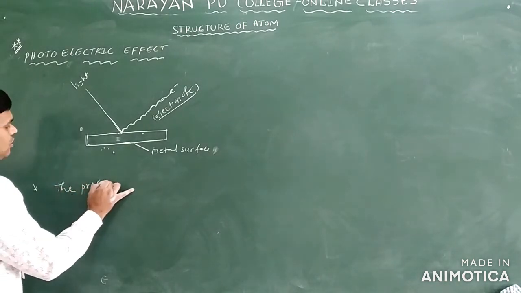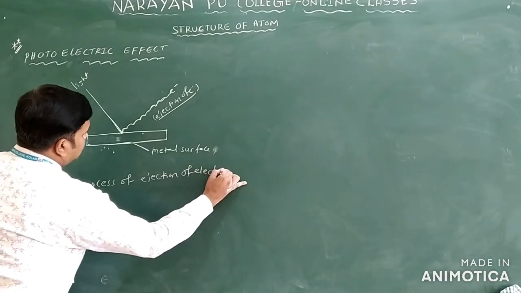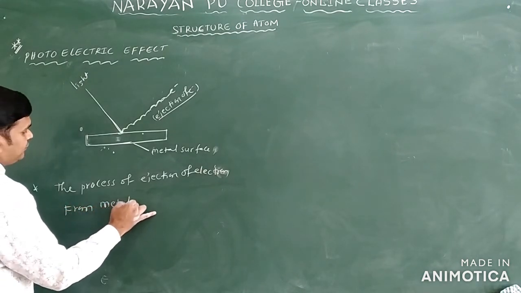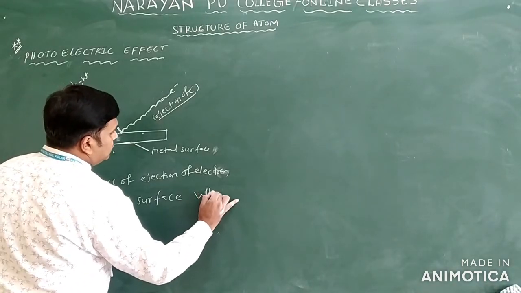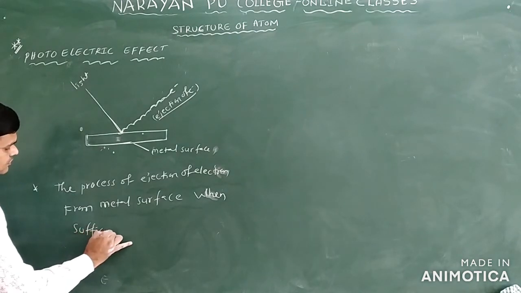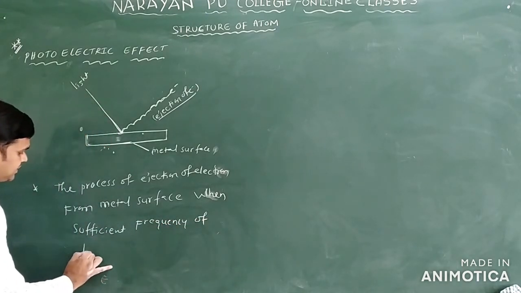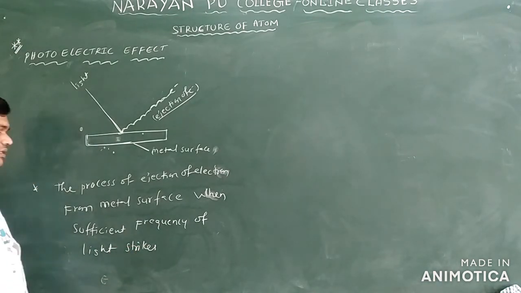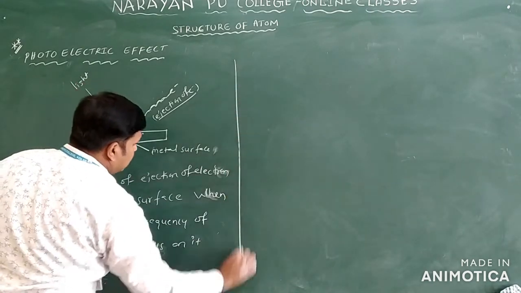The process of ejection of electrons from the metal surface when light of sufficient frequency strikes or falls on it is called the photoelectric effect.